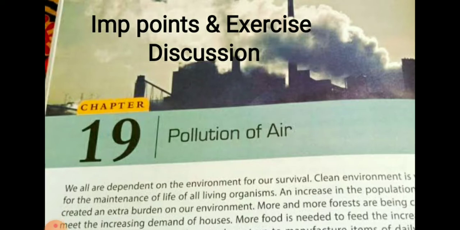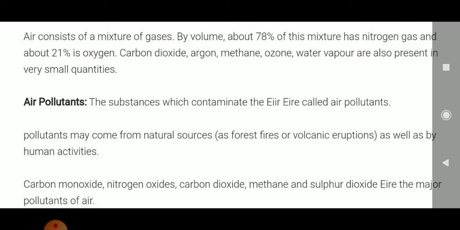Today we will discuss important points of chapter number 19, that is pollution of air, and we will also discuss how we can solve the exercise in a better way. So let's start it. The important points of this chapter are: you all know that air consists of a mixture of gases where 78% is nitrogen gas, 21% is oxygen, and other gases are also present but in very small quantity. Air pollutants are the substances which contaminate the air.